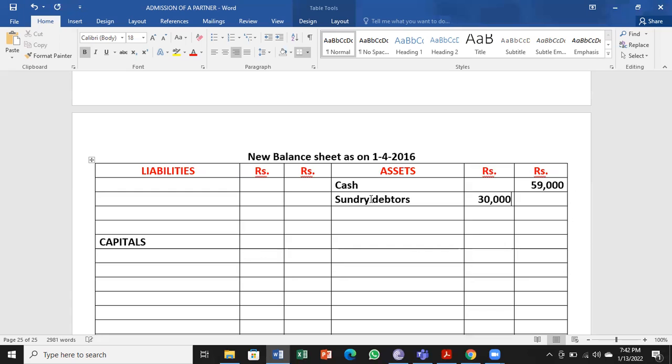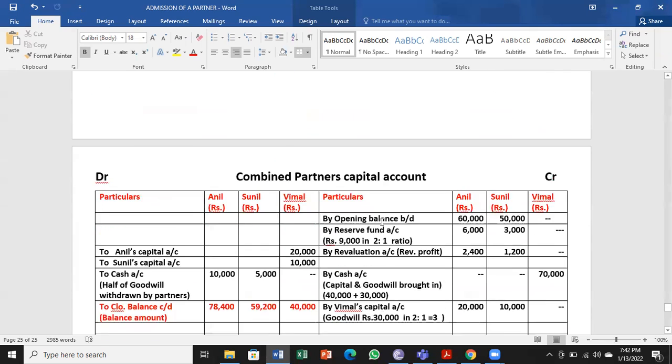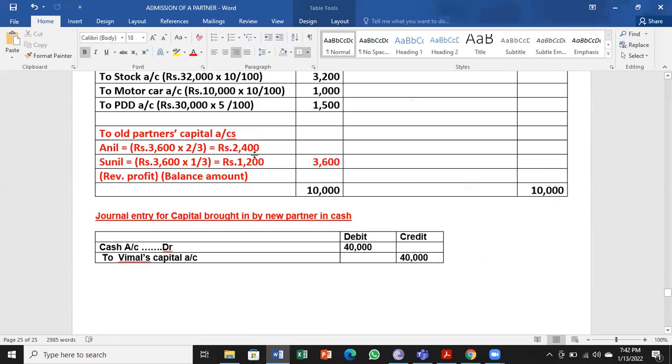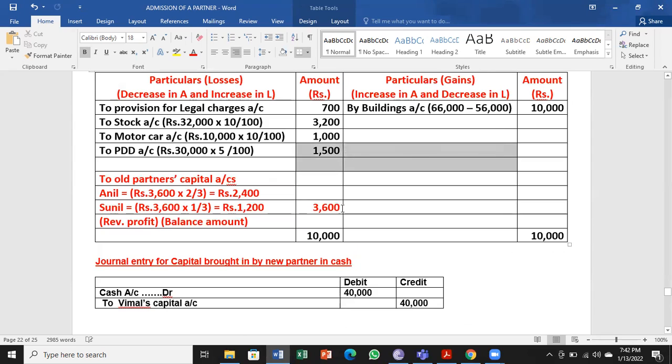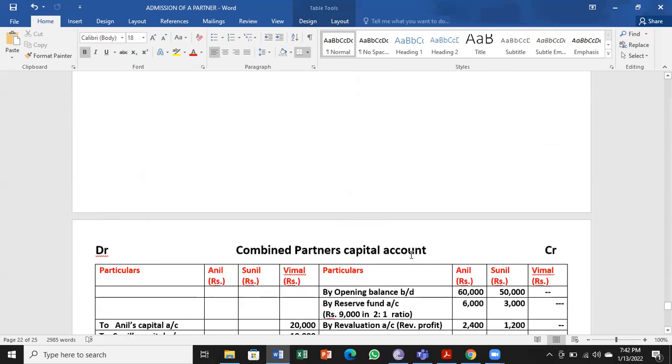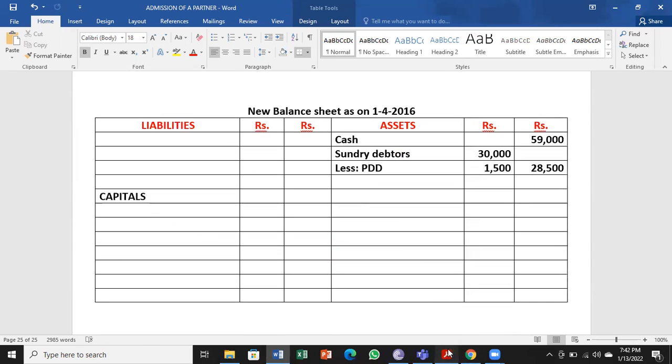Check and remember, do we have any reserve that we have created? PDD has been created at 5%. See, 1,500. We have created PDD 1,500 for debtors. You have to remember whichever adjustments are there.